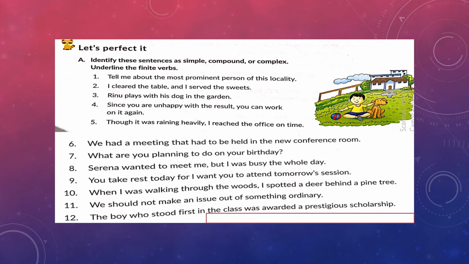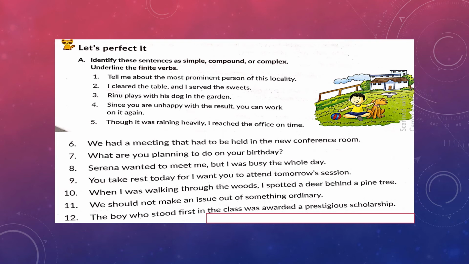Coming to our exercise, let's perfect it. Exercise A, identify these sentences as simple, compound or complex, and after that you have to underline the finite verbs. See the first one. Tell me about the most prominent person of this locality. This is a simple sentence. We have one subject, one predicate, and the entire sentence is an independent clause. So what is the finite verb in this? Tell. See the second one. I cleared the table and I served the sweets. Now this is a compound sentence separated.